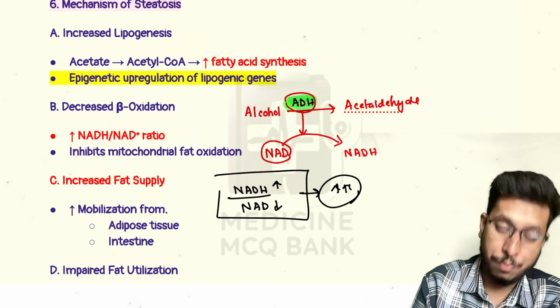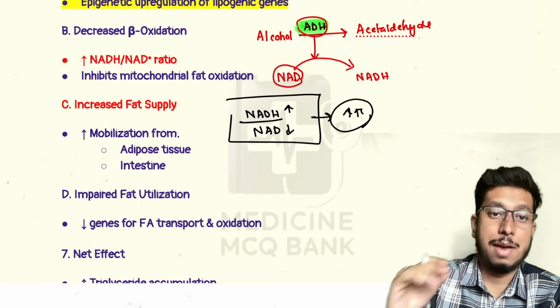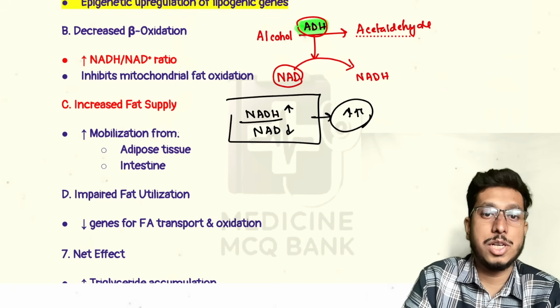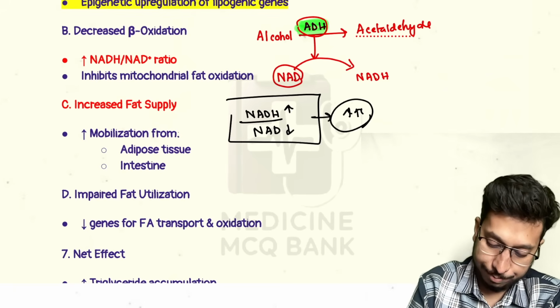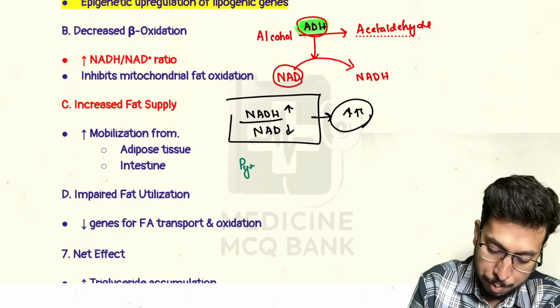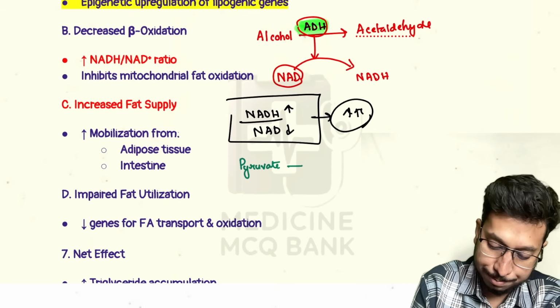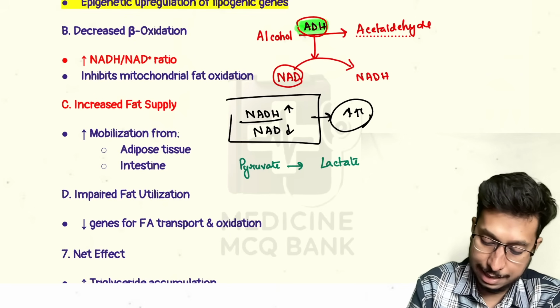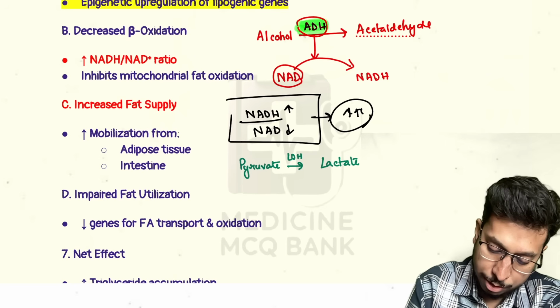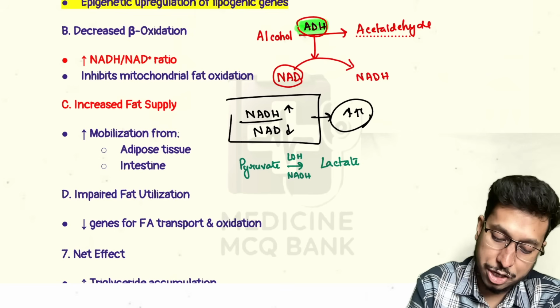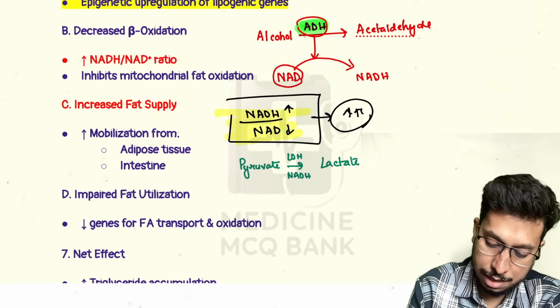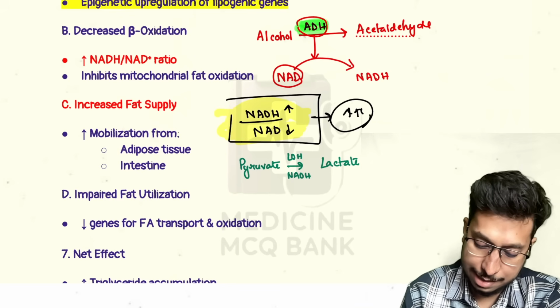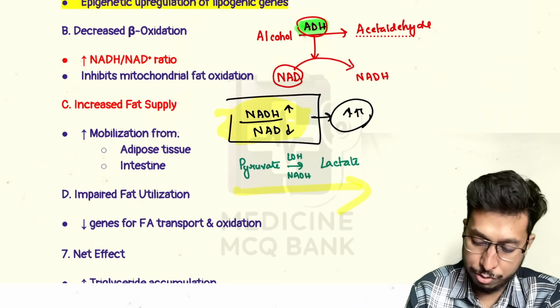What is the net effect of it on metabolic pathways? NADH is required for the conversion of pyruvate to lactate, which is catalyzed by lactate dehydrogenase, and that also requires NADH. As the NADH to NAD ratio increases, pyruvate to lactate conversion will also increase.